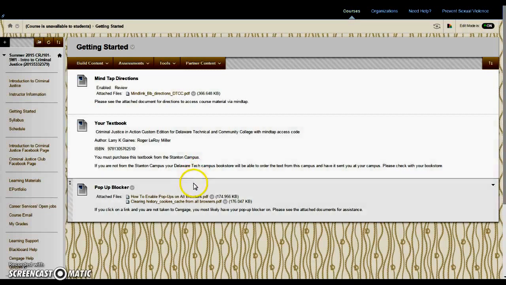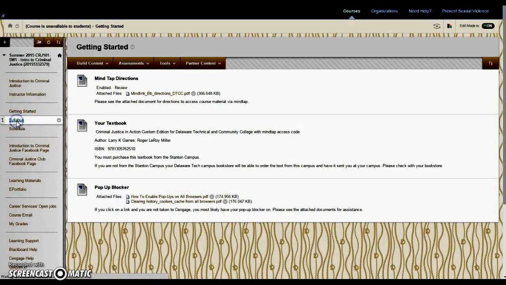I also have a PDF here for turning off your pop-up blockers. In order to access the MindTap material that I'm going to again go over with you in just a second, you need to make sure that you are using Google Chrome or Firefox. Please do not use Internet Explorer, and make sure we have all of your pop-up blockers off. Otherwise, the material won't open for you.